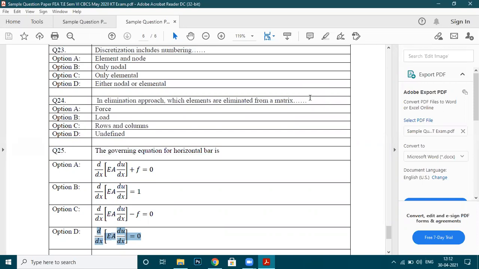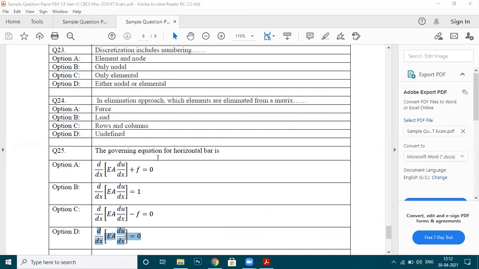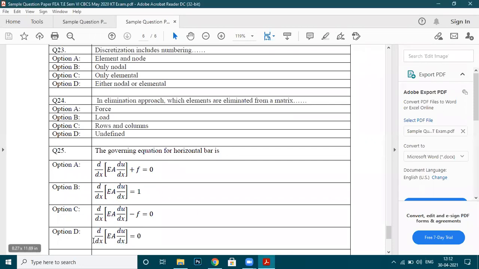Salman is saying that no force has been introduced, so you can use equation D. If any force is given, you can use the other equation. This is all about what sort of MCQ questions are expected in your examination.